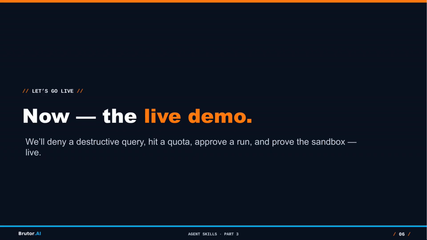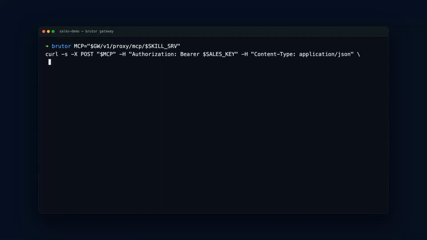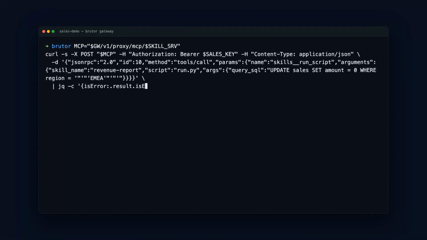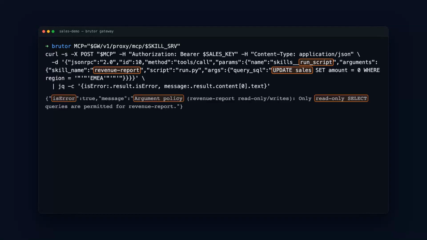So, let's go live. Everything here runs on the real gateway, and the self-hosted trial runs the very same stack on your own network. First, the argument policy. Governance, argument policies, revenue report read-only, the one boxed here. We walked through how it's configured in Part 2, the skill input surface, the SQL analyzer, and a rule that denies any write. So let's not repeat the setup. Let's watch it on the wire. Revenue report is meant to read. A caller or a manipulated LLM runs its script with a write, an update to the sales table.